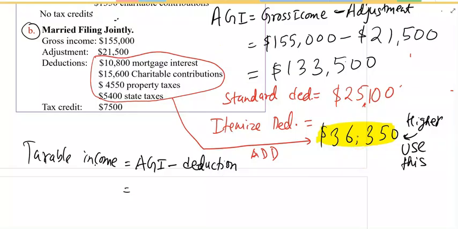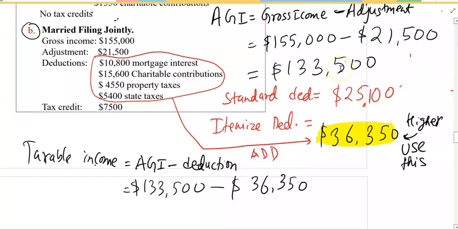Therefore, adjusted gross income 133,500 minus deduction 36,350. We subtract, you get 97,150.